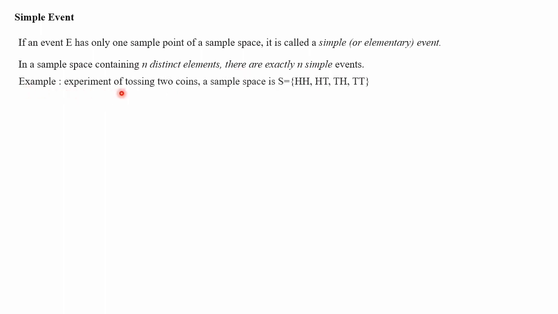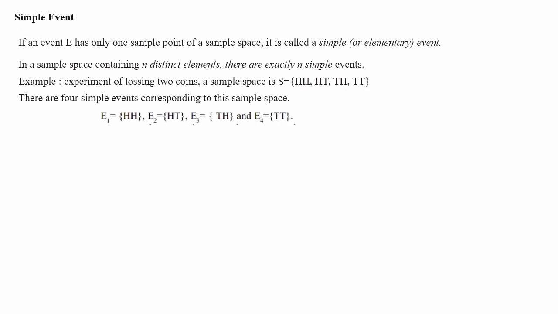For example, the experiment of tossing 2 coins. The sample space we learned in the previous class: HH, HT, TH and TT. 4 outcomes will be there since 2 coins are tossed. And there are 4 simple events corresponding to this sample space. Because there are 4 elements, each element we can take separately and form an event. That is called the simple event. That is E1, that is event 1, HH forms a simple event, and HT alone you can take and form an event.